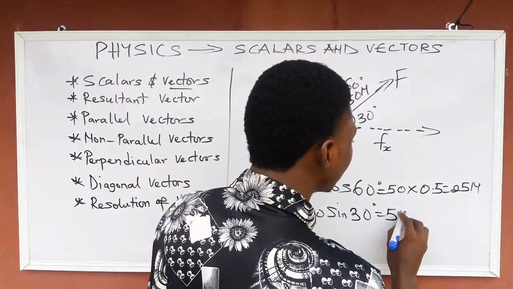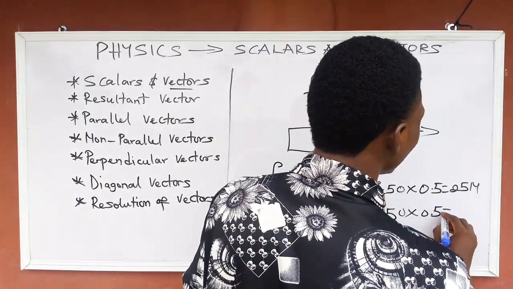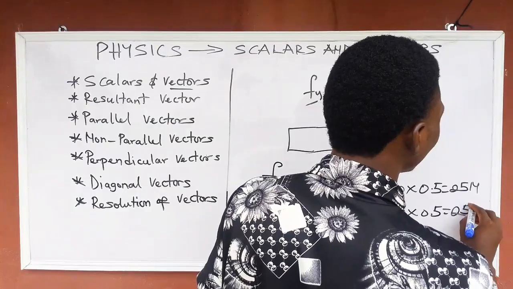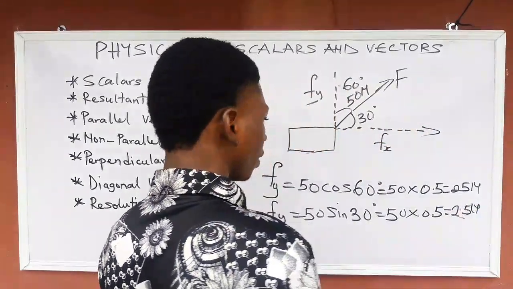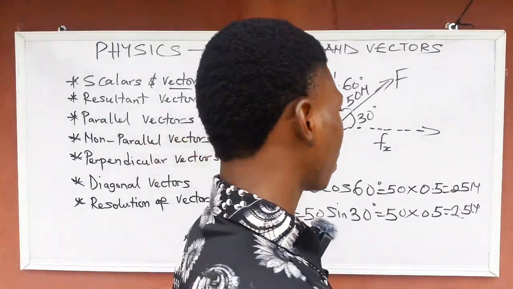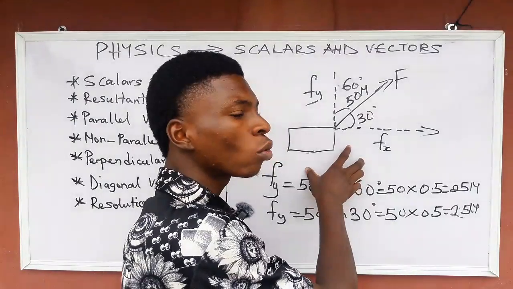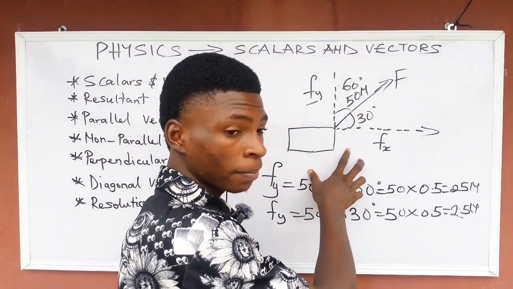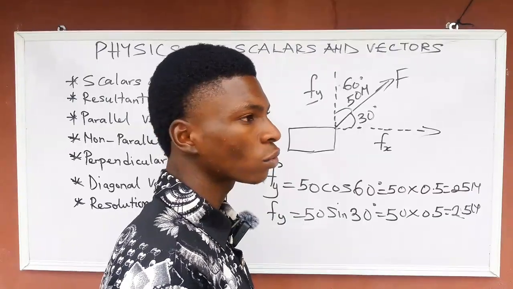And 50 times cos 30 degrees will be what? 0.5. Still what? Still 25 Newton. You are still going to get the same answer. I hope you get my explanation now. So if you know this, we are going to know how to calculate work done. Some of you just think, okay, work done is equal to what? Force times distance in the direction of the force.